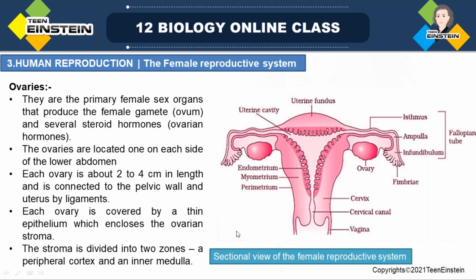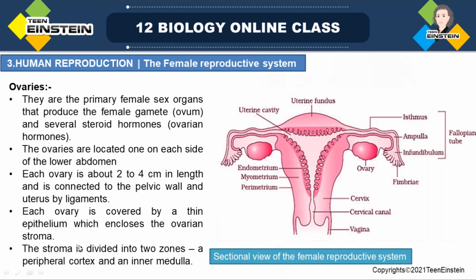And this ovary produces female sex hormones, that everyone knows, or steroid hormones, otherwise called ovarian hormones, right? And it produces ovum. That is the main and important point.